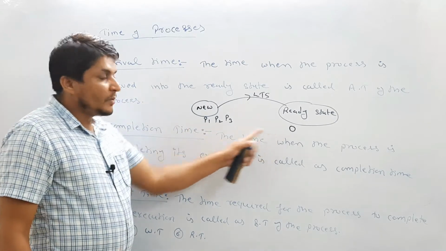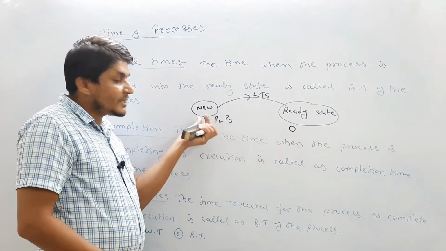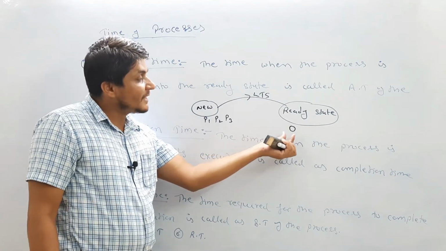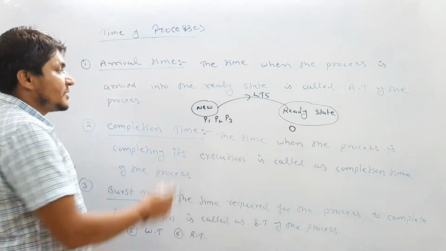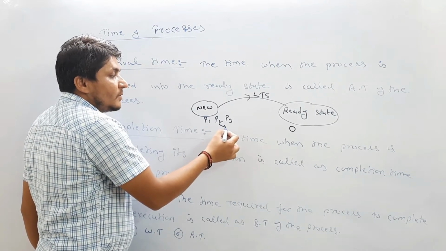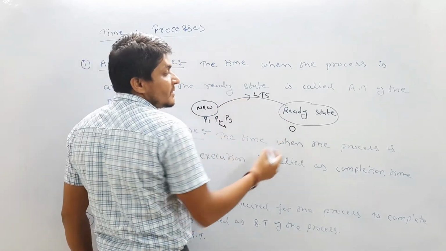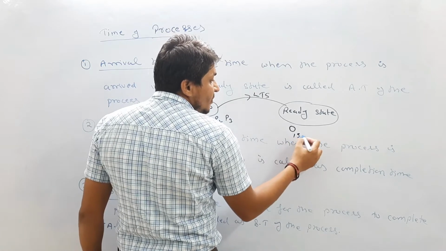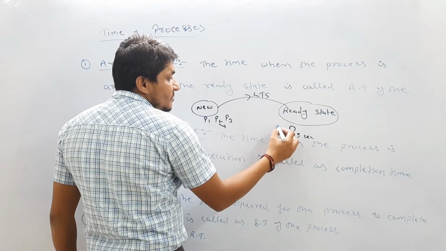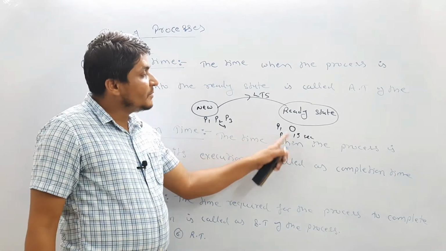Means arrival time is 0. Once the process is created, it immediately came into the ready state. That time is called the arrival time of the process, and it is represented by 0. Now let's suppose process P2 is created, and after 15 seconds it arrived into the ready state. So that time is 15 seconds. Means arrival time of P1 is 0, arrival time of P2 is 15 seconds, means after 15 seconds it came into the ready state.